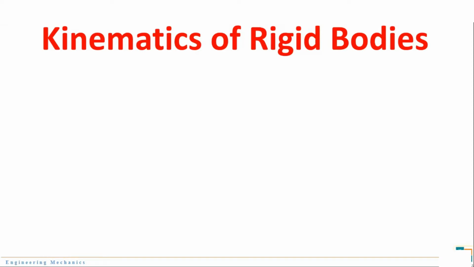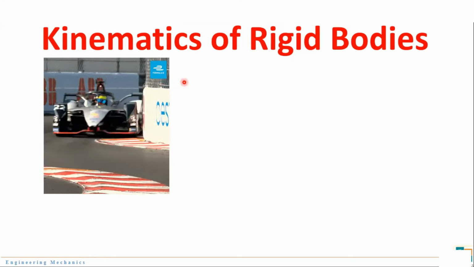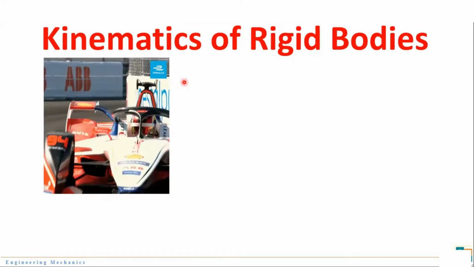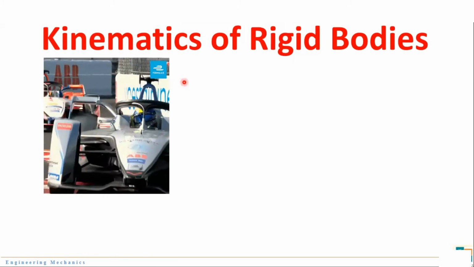Let's begin. The topic kinematics of rigid bodies itself contains two important words. The first word is kinematics. What do you mean by kinematics? Kinematics means analysis of a body or a particle without consideration of the forces acting on it. Let us see it with an example. Again I have taken the same example wherein there is a car which is moving with some velocity and acceleration.